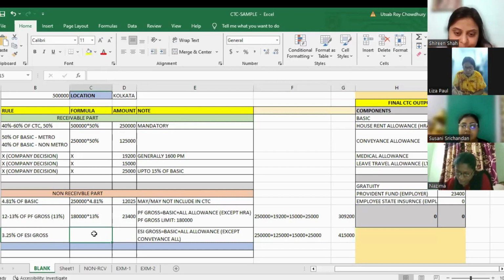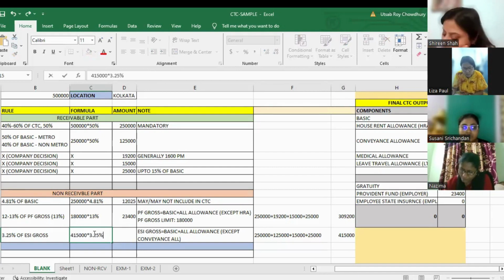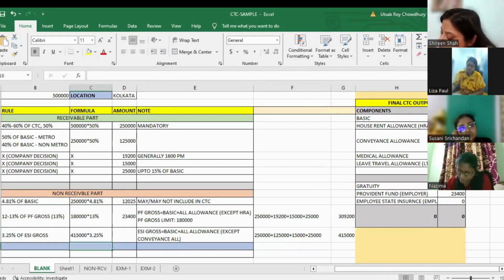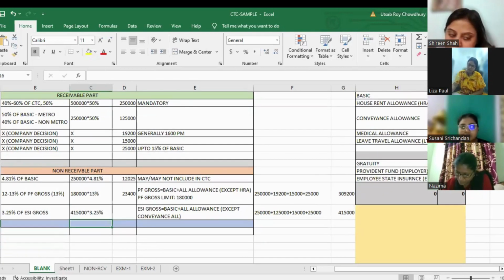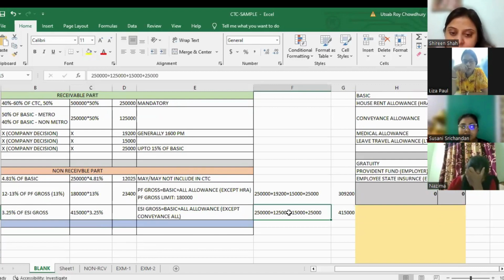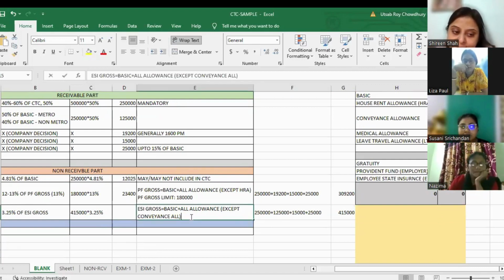So what will be the formula then? 4,15,000 into 3.25%. Am I right? Yes or no? Yes, sir. So how to calculate the ESI gross is clear, right? Yes, sir.